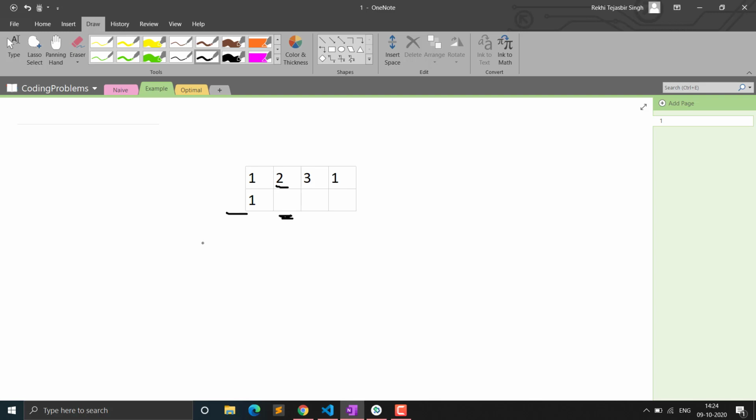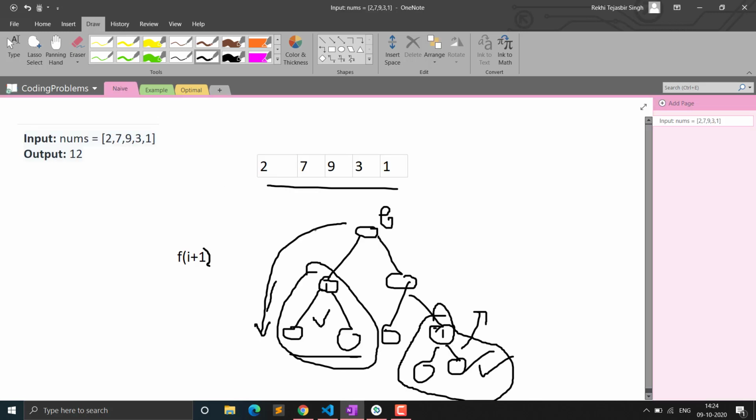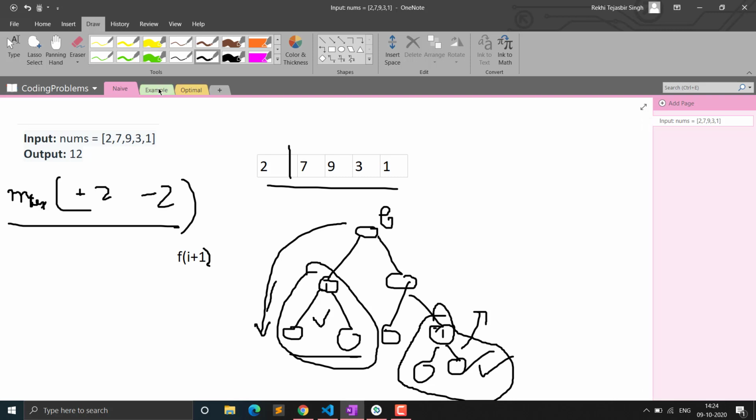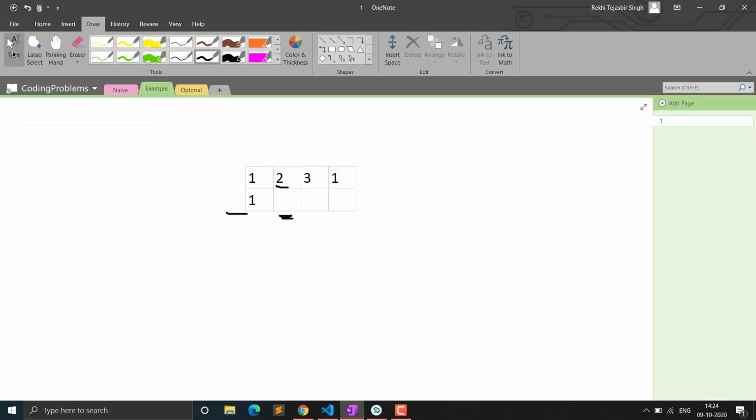So now at this point we will be checking the maximum of both. In this also, when we were calculating, either we include this 2, or we don't include this 2, then we will be checking for the max, out of which we will get the max value. So we will be using a function of max. We will return the max value out of both, because we have to return the maximum value that we can get. I forgot to tell you that. So now at this point we will be checking the max of both. So max out of 1 and 2 will be 2. So it would be better if we include 2 rather than 1. So at this point we will update the index with the value 2.